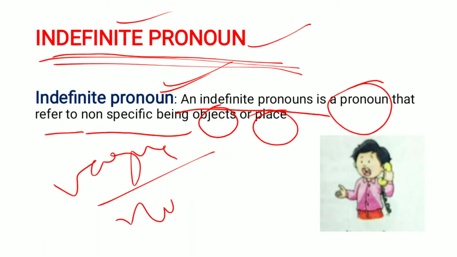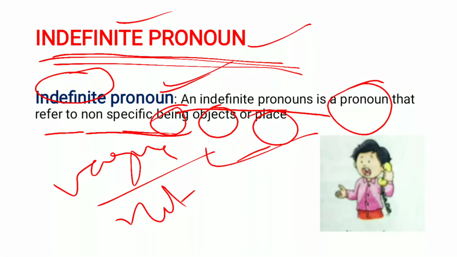Indefinite means it is not clear. That means an indefinite pronoun does not refer to any specific person or thing or amount. So it is vague and does not define anything.